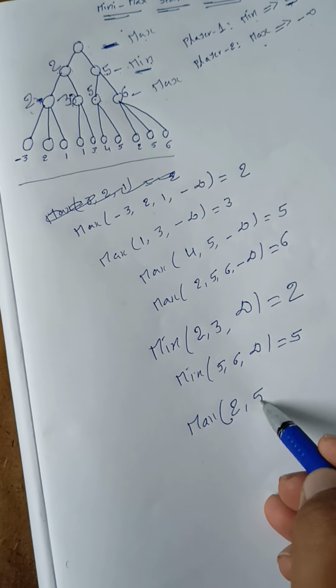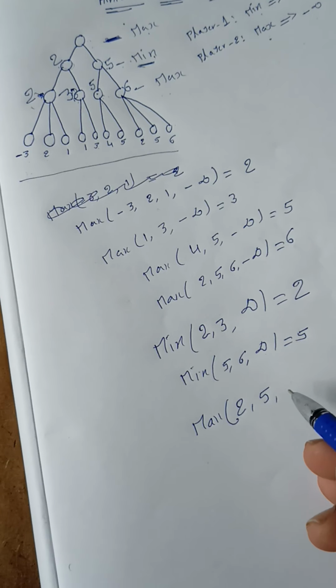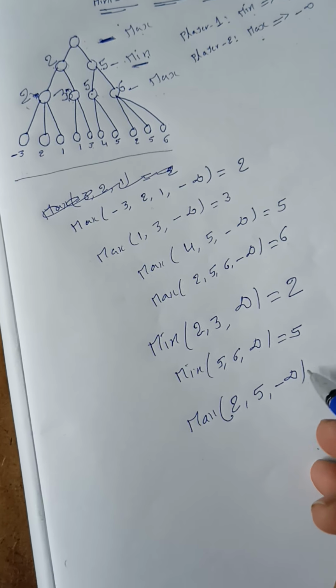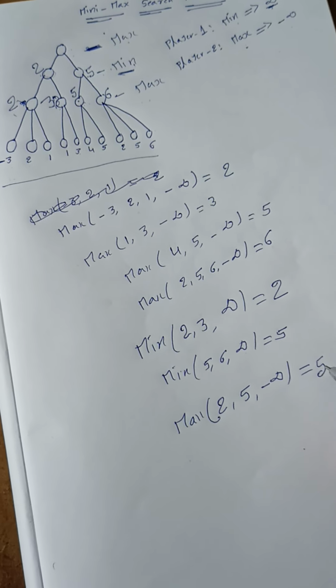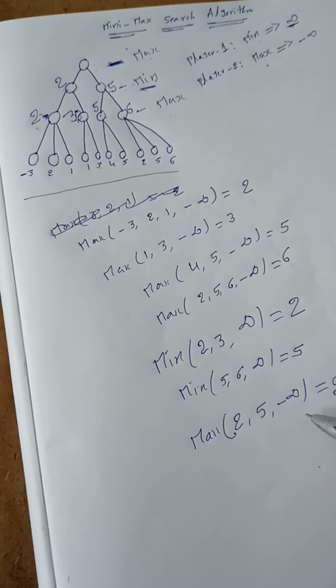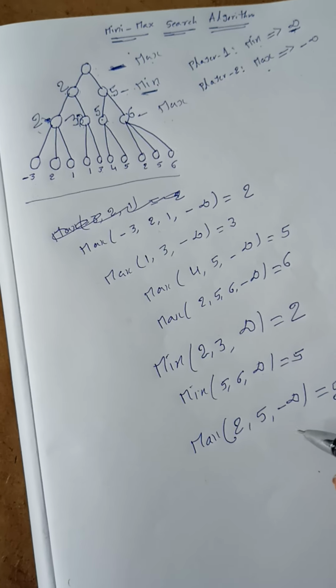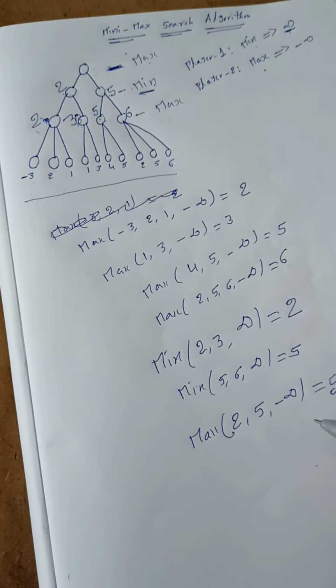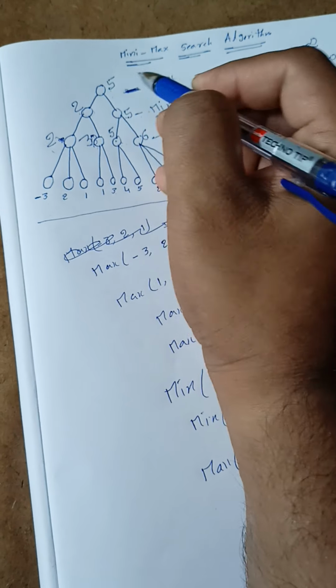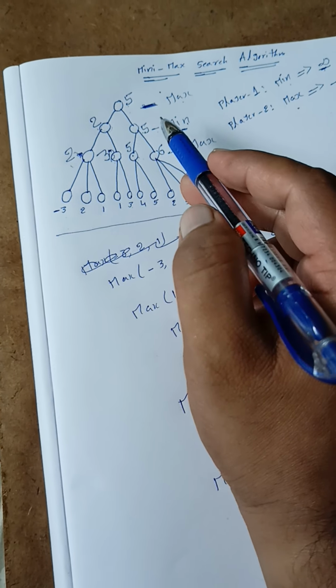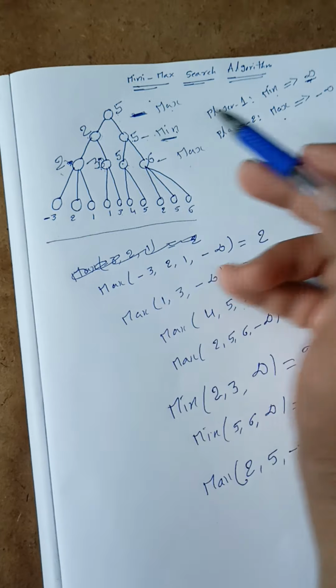Max of 2, 5, may or may not include minus infinity; the answer is not changed, but according to the algorithm we consider the minus infinity value also. So max of 2, 5, minus infinity is 5. Finally, the internal node value is 5.